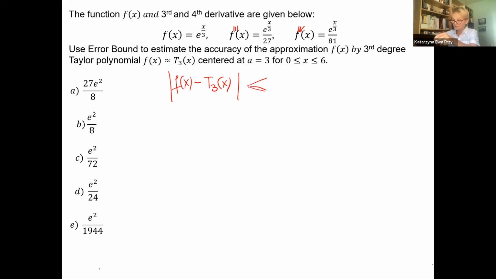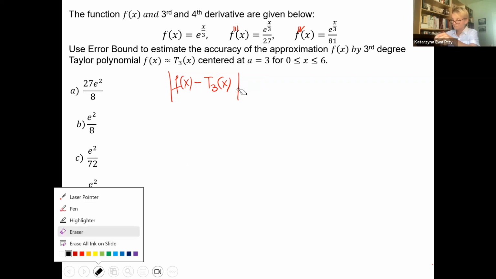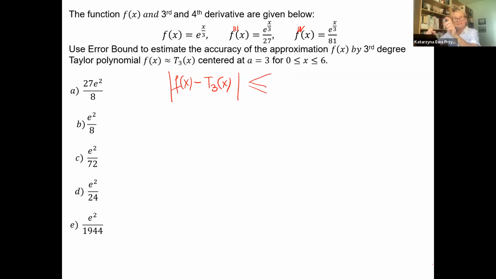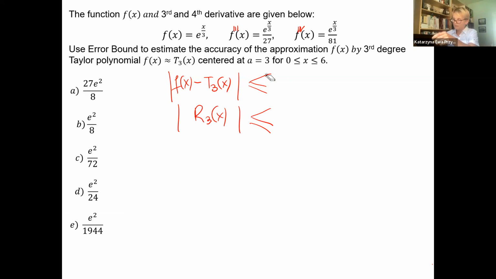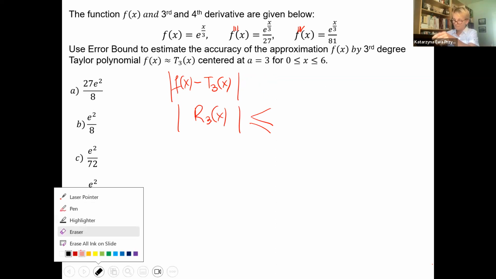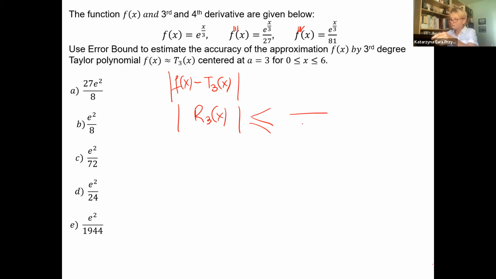We will have some error. And we know that this error is less than or equal to the next term. Sometimes we can say remainder error, the same thing. It will be less than the next term. That means this will be n factorial, it is third degree, that means this will be 4.